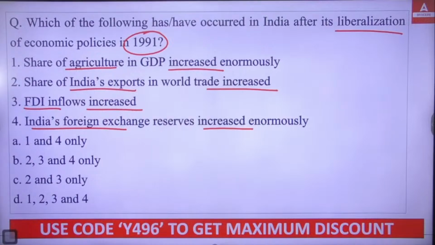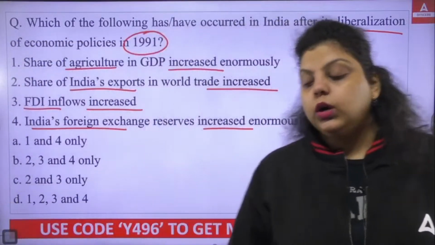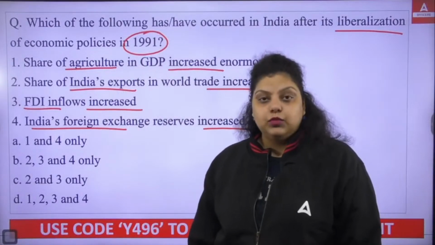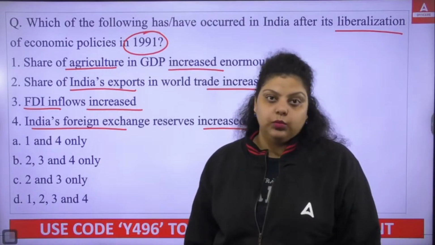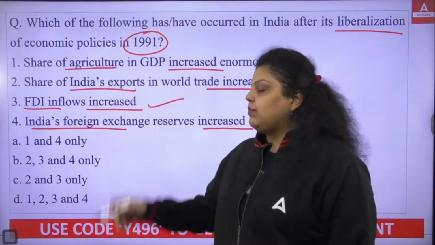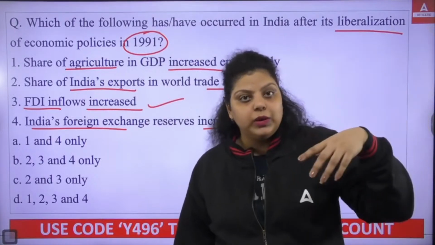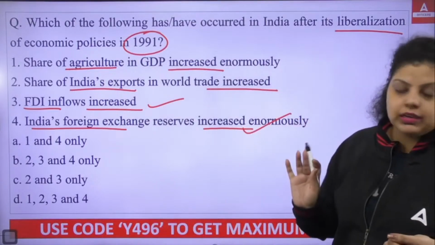Which of the following have occurred in India after its liberalization of economic policy? A, B, C or D? So see, I have told you in the globalization as well that the most benefit we have seen from the globalization is the foreign capital inflow. It is very true the FDI inflow was increased. And if the foreign capital was coming from abroad to India, it is very obvious the foreign exchange reserve was increasing. Third and fourth is correct.